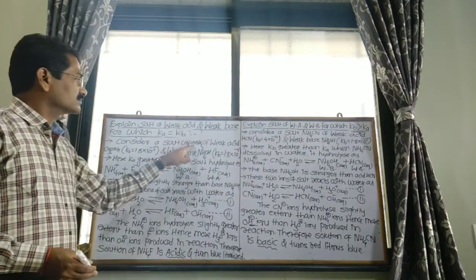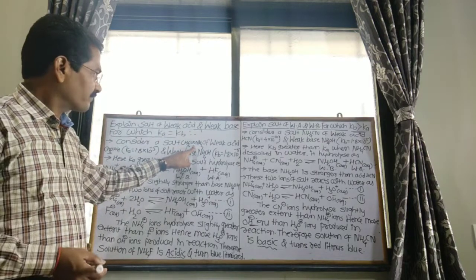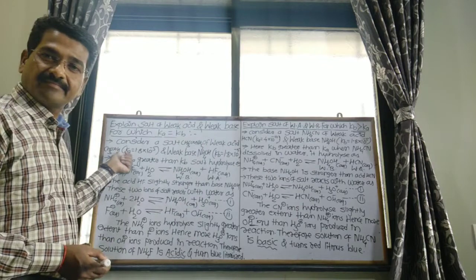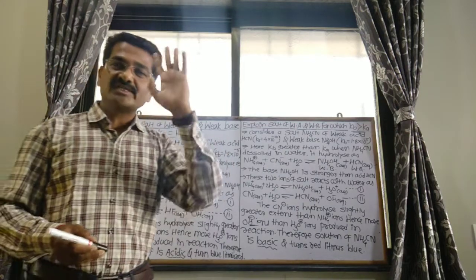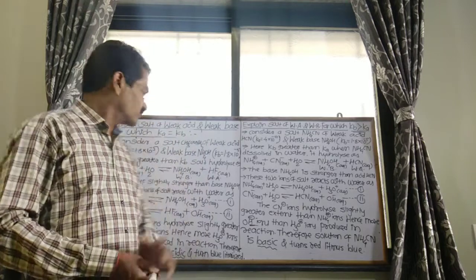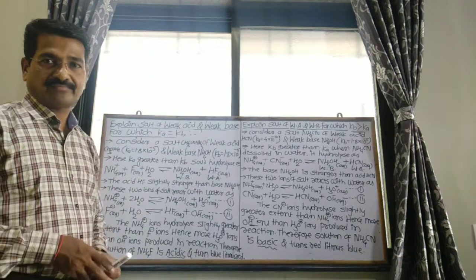We take the salt ammonium acetate as a combination of weak acid, acetic acid, and weak base ammonium hydroxide, both having the same dissociation constant value, 1.8 into 10 raised to the power minus 5.